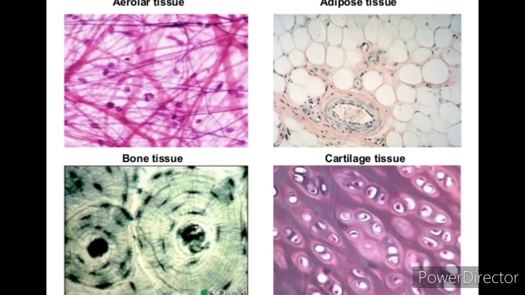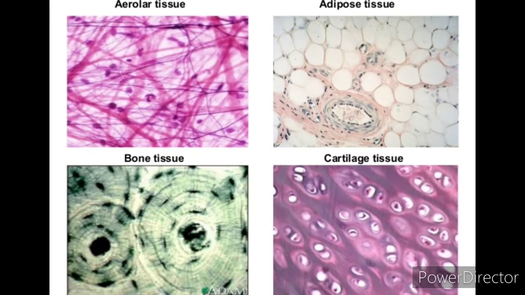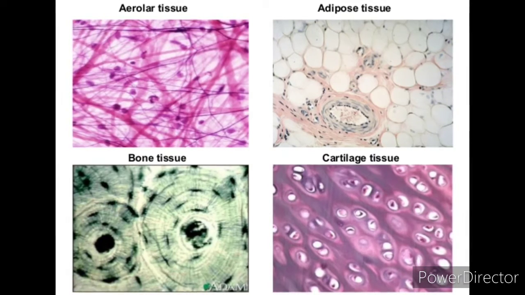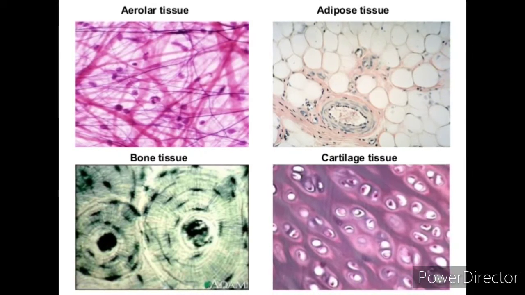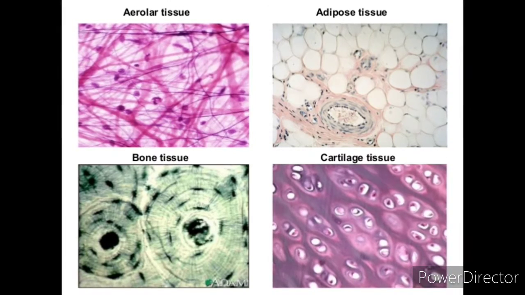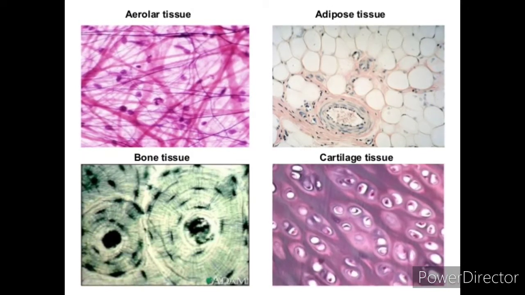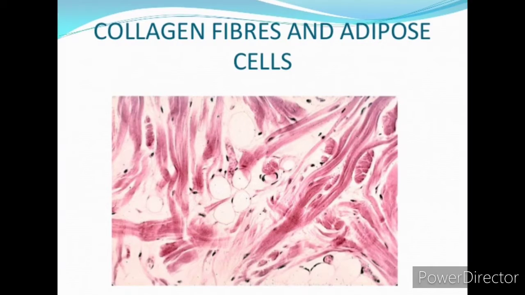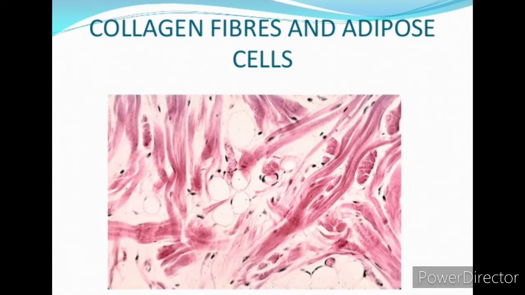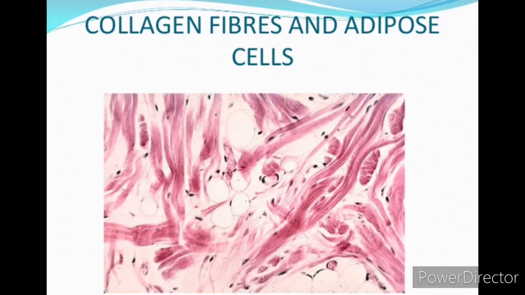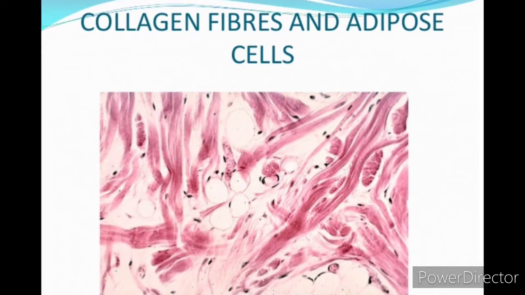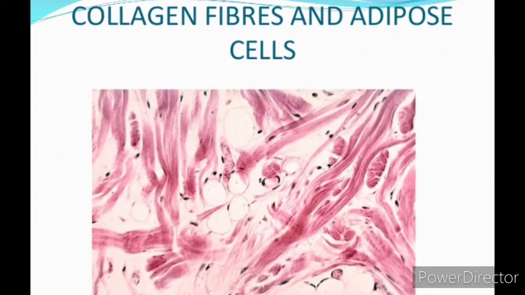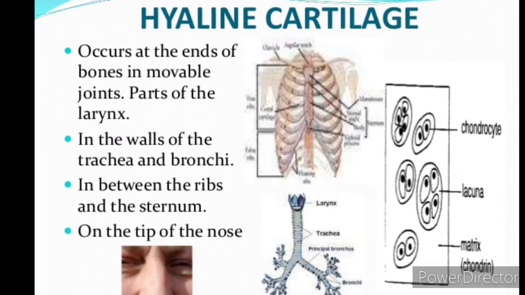Here we can see the real microscopic images of areolar tissues, adipose tissues, bone tissues and cartilage tissues. We can see the air spaces, and here we can see the round globule structures of adipose tissue. We can find them beneath the skin, and they store the excess food in the form of fat or oil globules. Now we are going to discuss hyaline cartilages.